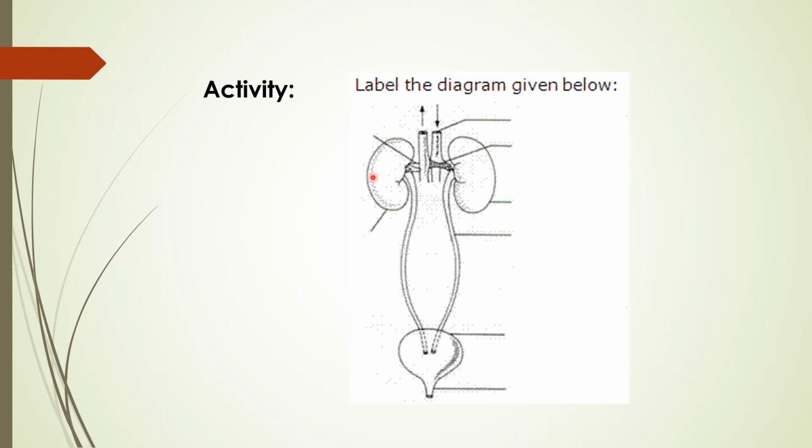By that you will again revise what the different parts of the excretory system are, and these two arteries and veins are coming, that you have to know the name of, and the long tubular structure that is coming out from the kidney, what is the name of that, and after that what is going to be stored, and where the nitrogenous waste is going to be stored, what is the name of that part, and the opening by which the nitrogenous waste, or you can say urine, will go out from the body, what is the name of that part.